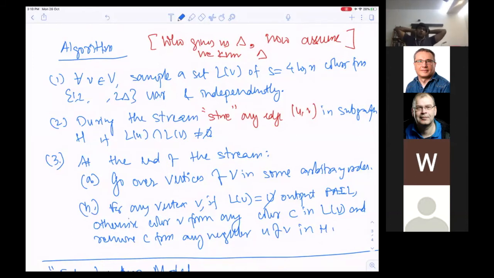Now, notice that if I have a clique on n vertices, I need n colors. So there I actually need delta plus 1 colors. So somehow here I must be using all the delta plus 1 colors in this graph edge, right? Intuitively, it is magical that something of this nature happens. But this is a great sparsification in some sense.